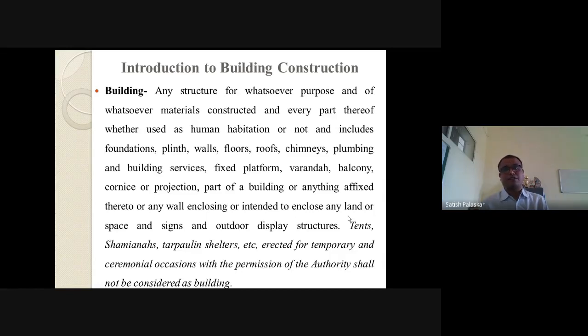Okay students, I am repeating, any structure for whatsoever purpose, कुठलाही पर्पज असेल, and of whatsoever material constructed, कुठल्याही मटेरियलनी कन्स्ट्रक्ट केलेले असतील, whether used by humans or not. Humans use करत असतील किंवा नसतील.